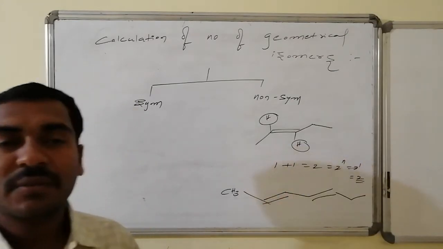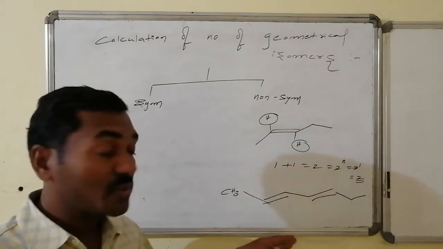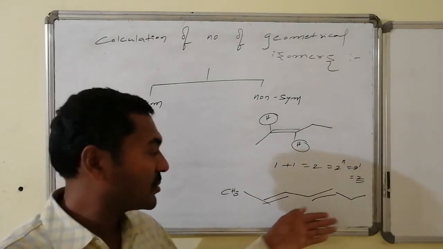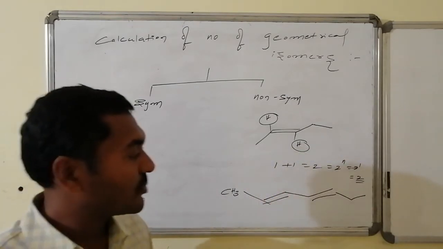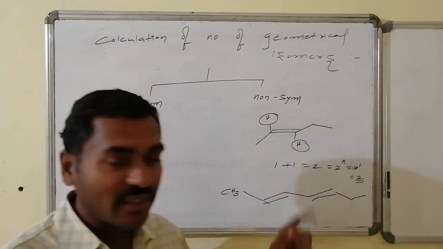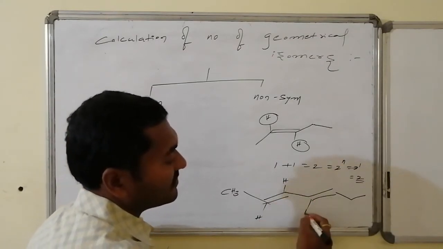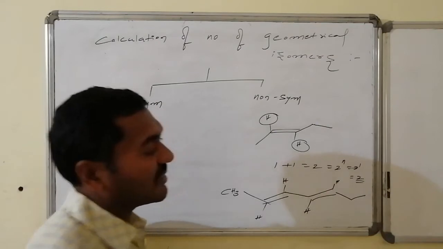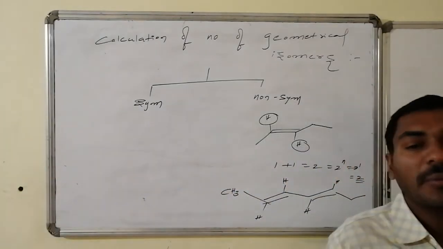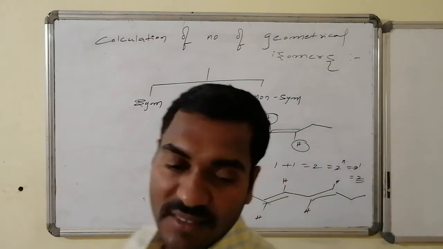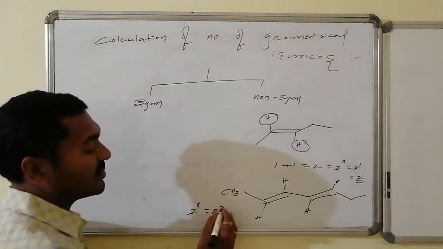The number of double bonds eligible for showing restricted rotation, followed by proper substitutions to show geometrical isomerism, is 2, because here at least one common group is present, I am expecting. Here also hydrogen and hydrogen are present. If you look at it, this is hydrogen and this is hydrogen, this is hydrogen and this is hydrogen. So therefore I am having here two double bonds which are stereogenic centers. Hence the number of geometrical isomers can be given by 2 power n is equal to 2 power 2, which is equal to 4.